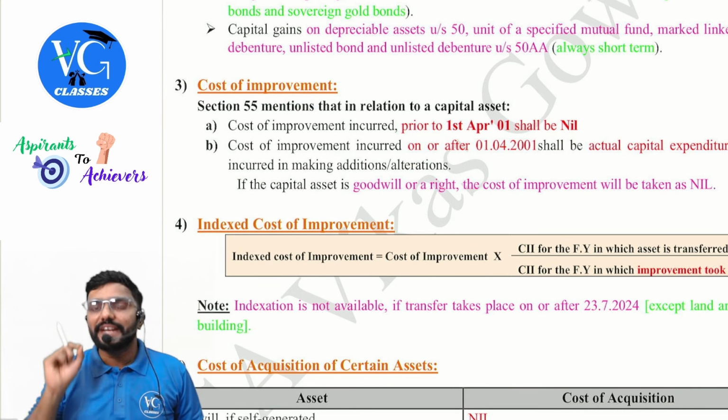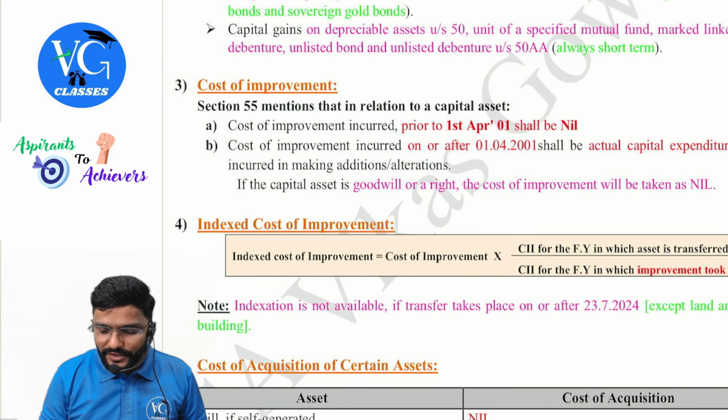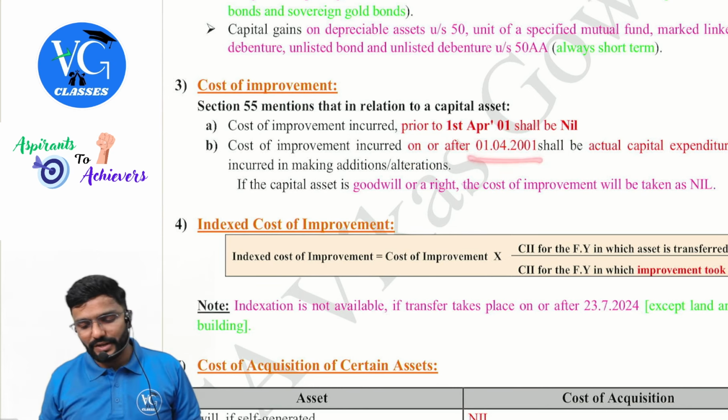Cost of improvement incurred on or after 1st April 2001 shall be actual capital expenditure incurred in making additions or alterations. That is the renovations, everything, if it is capital in nature only. If the capital asset is goodwill or right, the cost of improvement can never be taken. It will always be nil, guys. Sir, what if the asset is long term? Can I claim indexed cost of improvement?